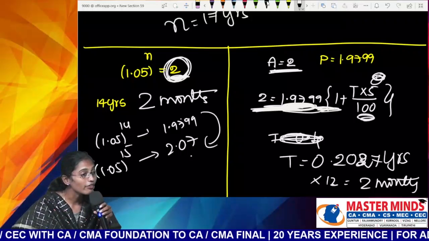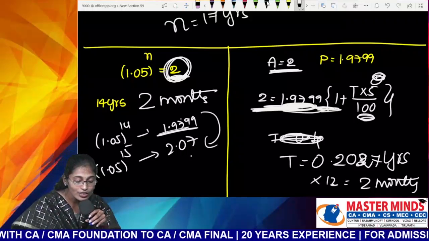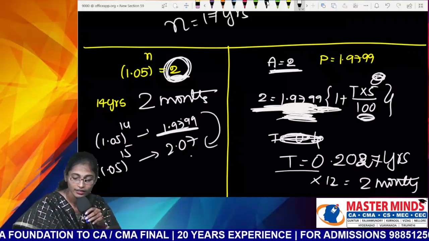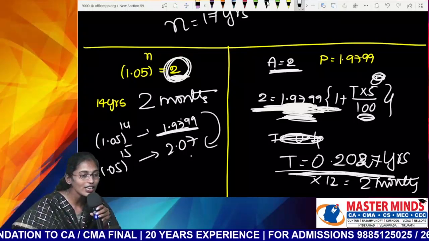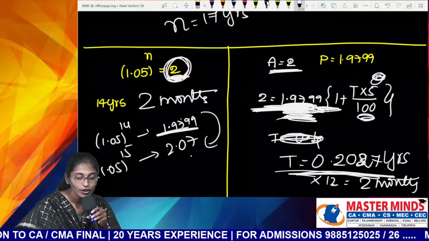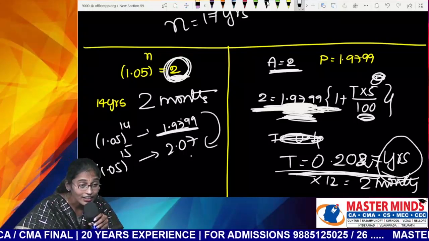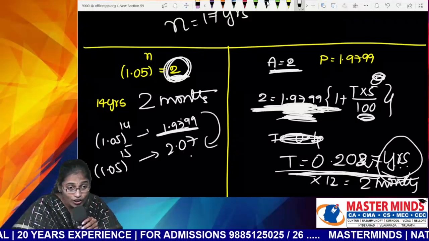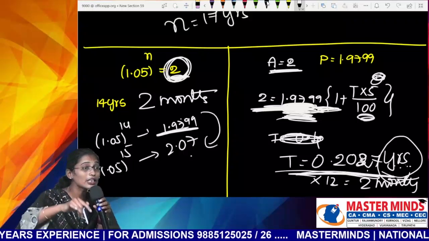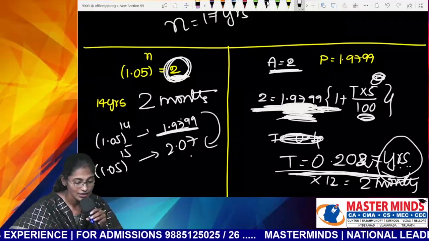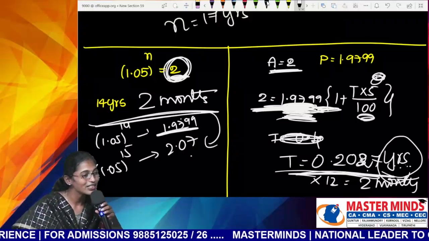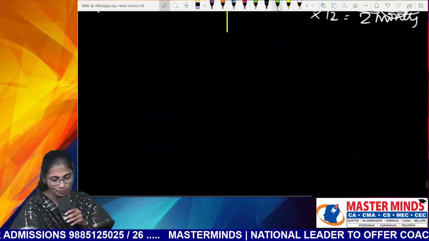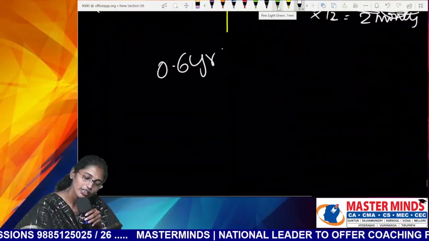Now you have to take the least power or highest power? What is the least power? And that value is called the principal. So what is your principal? 1 point. What is the value that you people got for T? 0.2027. You are not calculating months directly. You are calculating only years. Those years are multiplied by 12 to get months. So how many years and how many months, Nana? 14 years. So now guys tell me, how many months?